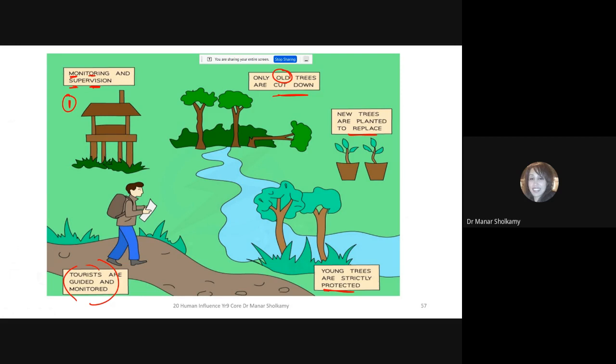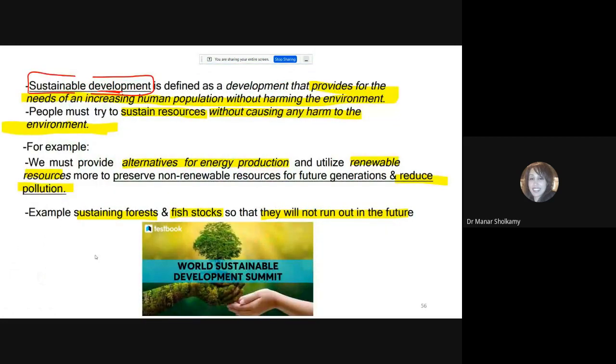I don't know if you took the core, but the word sustainable was very common in paper 3. Sustainable development is defined as development, in other words, a government that is providing for the needs of an increasing human population, but without harming the environment. A government, like we have a ministry of, I don't know what it's called in English. The ministry of, I don't know what.